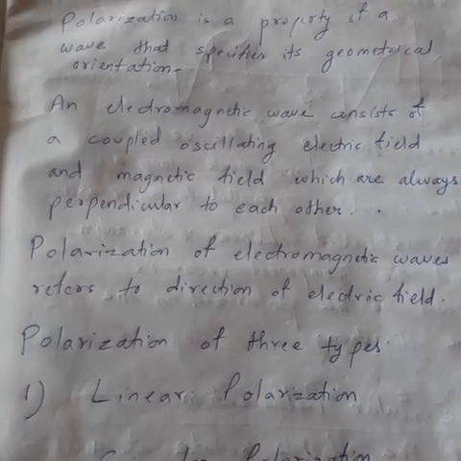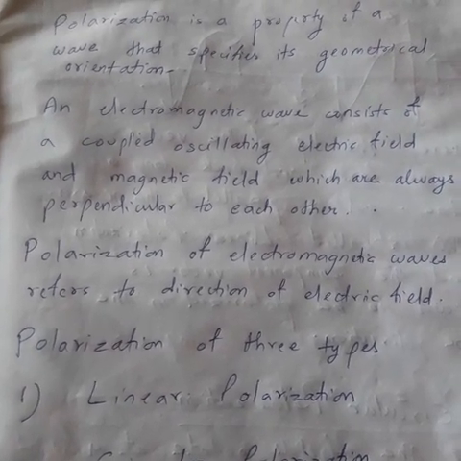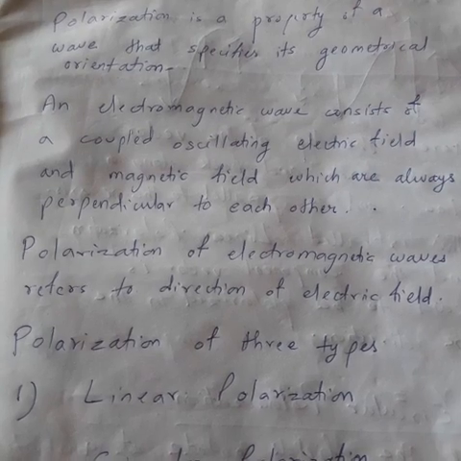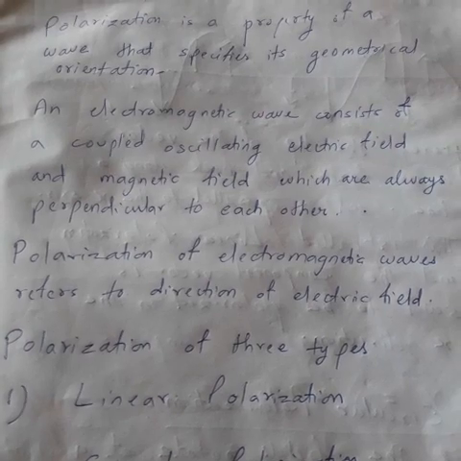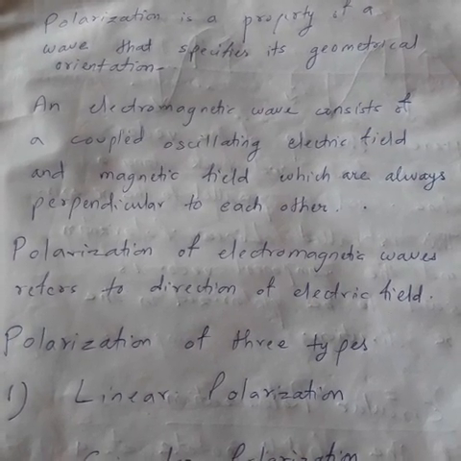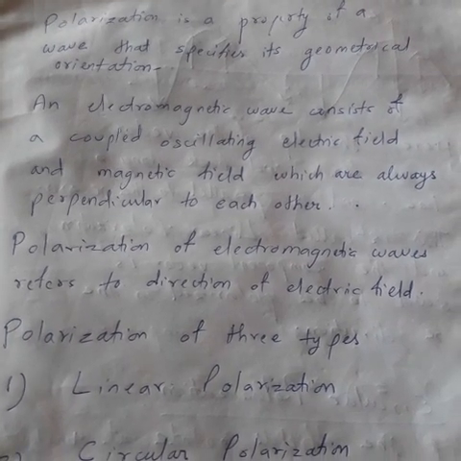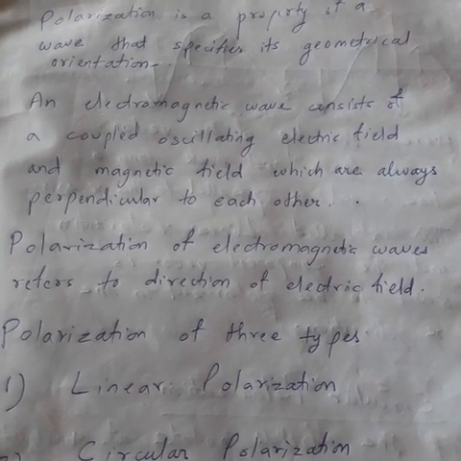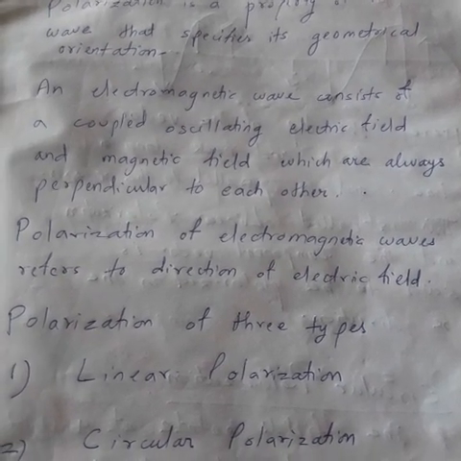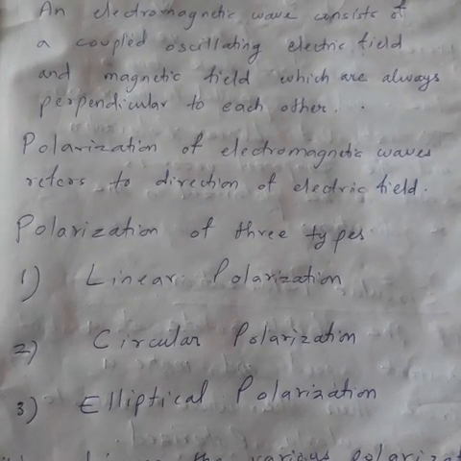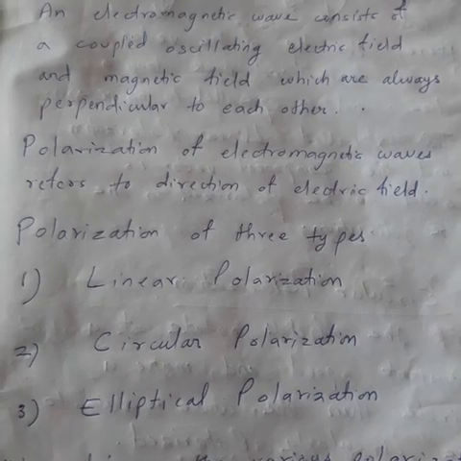And why coupled? Because an electromagnetic field consists of an electric field as well as a magnetic field, so coupled electric and magnetic field. And always remember, in the electromagnetic concept, we consider that the electric and magnetic fields are perpendicular to each other. Clear? Now, as I told you, polarization of an electromagnetic wave refers to the direction of the electric field. So let us look at the various types of polarization.